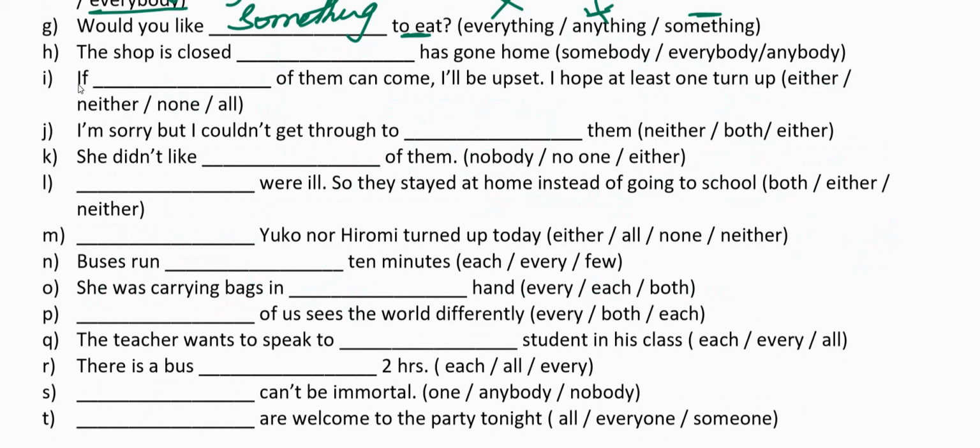In the next sentence, the shop is closed. Dash has gone home. Now, shop is closed. Do you write somebody has gone home? No. When everybody goes home, it means that the shop is closed. You cannot write anybody. You cannot write somebody because it is grammatically not proper.